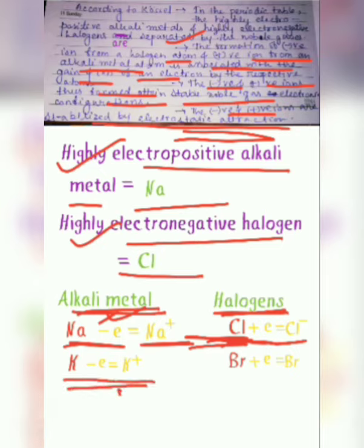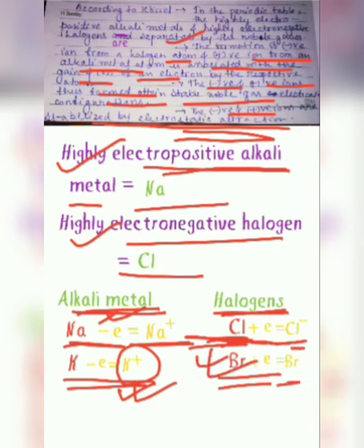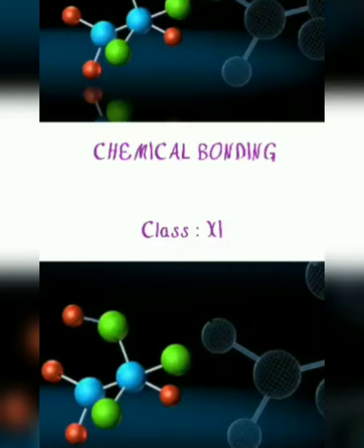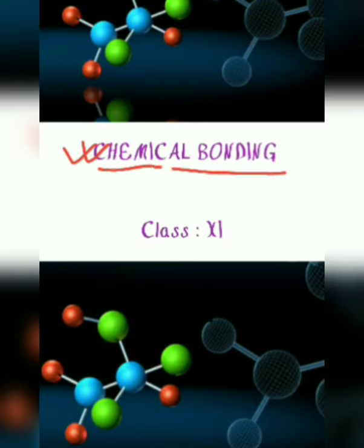Here potassium is also an electropositive alkali metal. After losing its 1 electron it becomes K+, and this electron is taken by bromine and it becomes Br-, right? They are also held together by electrostatic force of attraction.